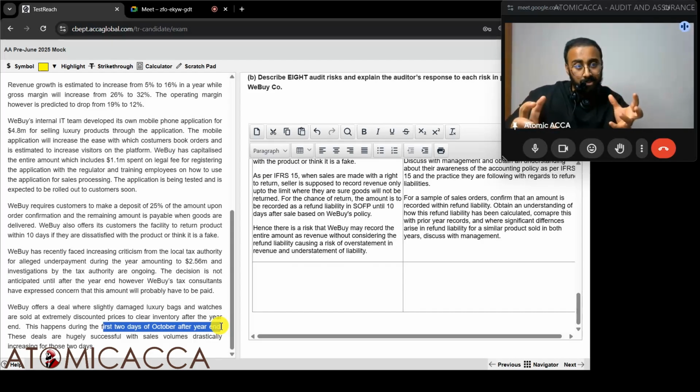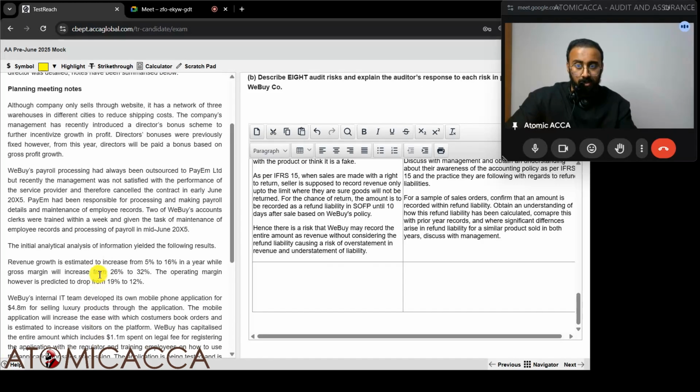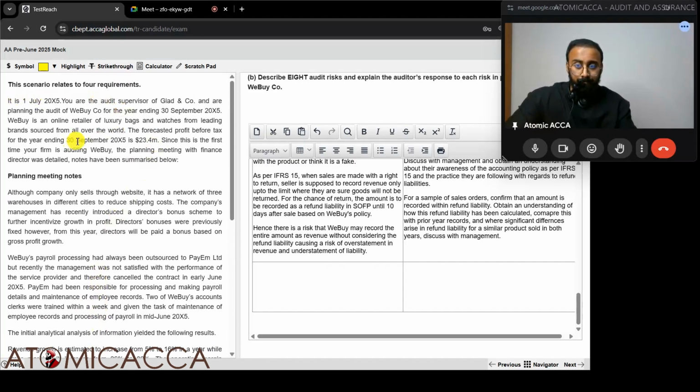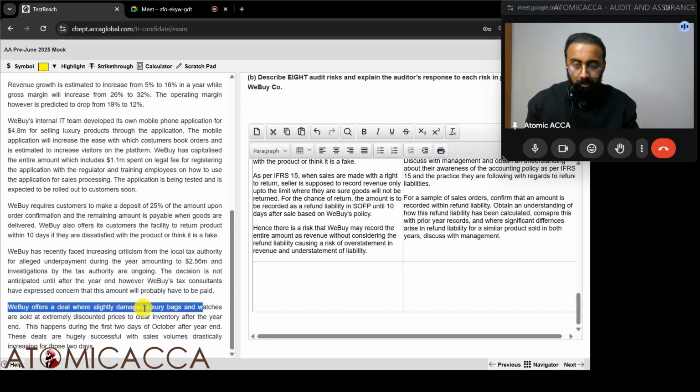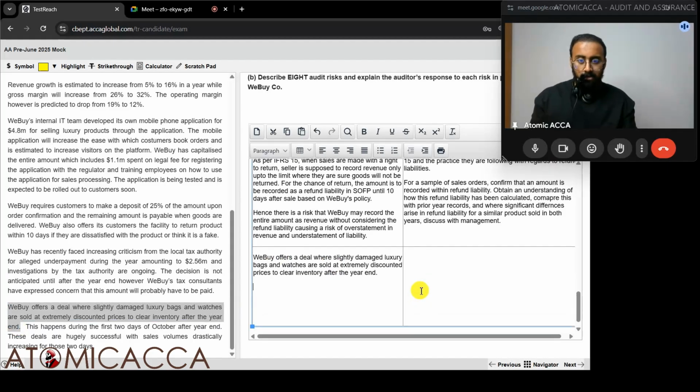But as per adjusting events, if NRV has fallen right after the year end, you have to adjust the year end closing balance of that inventory. These deals are hugely successful, with the sales volume drastically increasing in those 2 days. When is the year ending? 30th September 20x5. So the first 2 days of October means right after the year end. So we're going to sell that. WeBuy offers a deal where slightly damaged luxury goods are sold after the year end. Okay, it is one statement, so I'm not rearranging, I can just copy paste it.